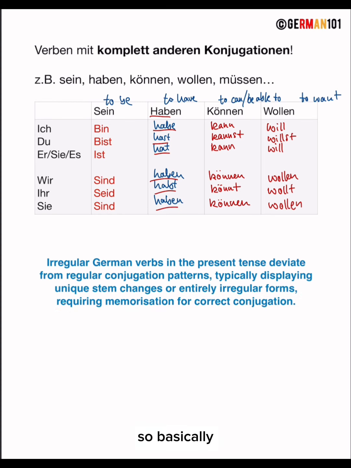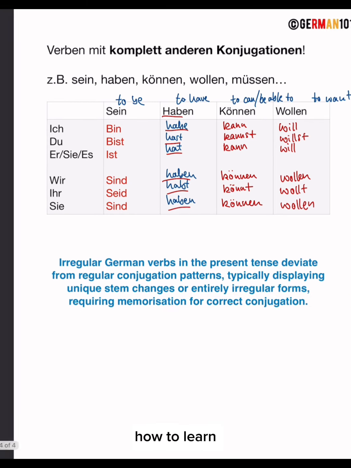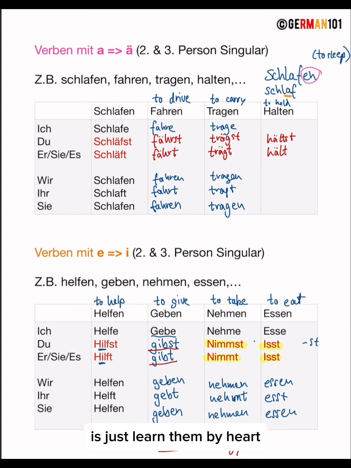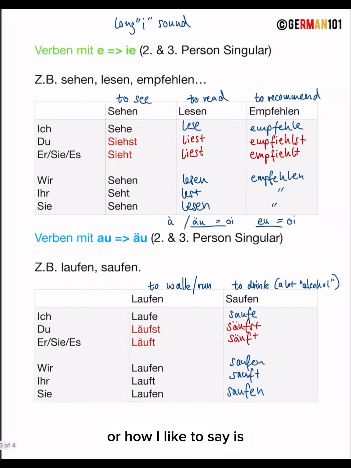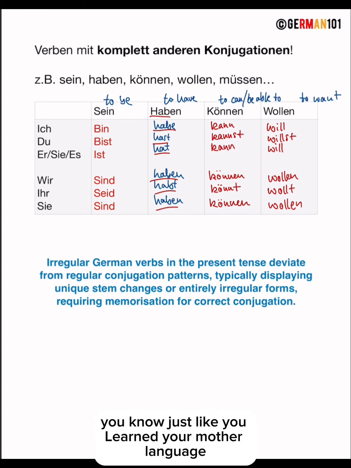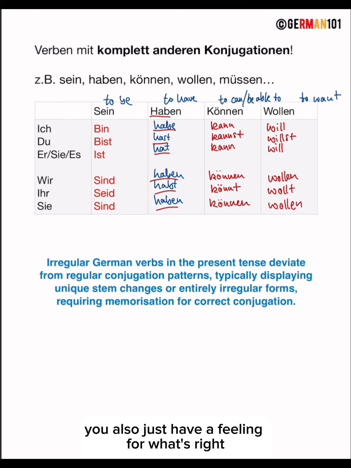So basically, what I can tell you about how to learn all of these irregular verbs and how to conjugate them is just learn them by heart, memorize them, or how I like to say it, don't just blindly memorize them, but try and get a feeling for them, you know? Just like you learned your mother language, you also just have a feeling for what's right, how you have to conjugate verbs or the sentence structure.